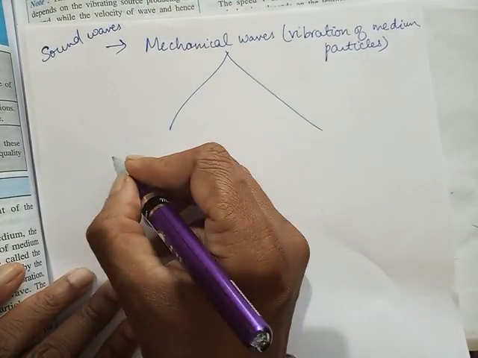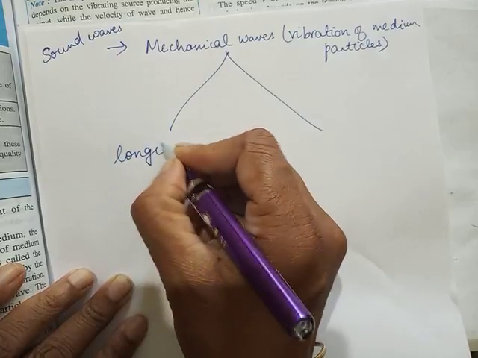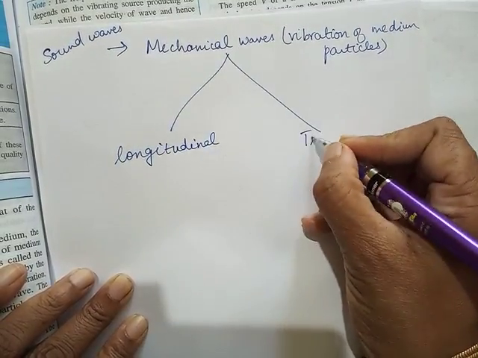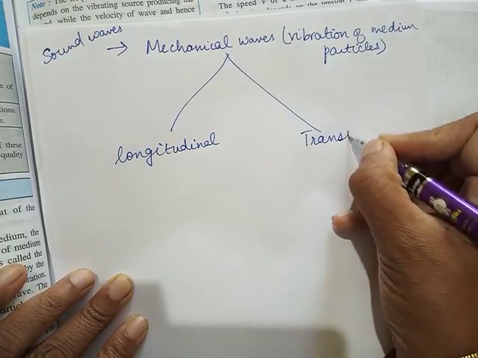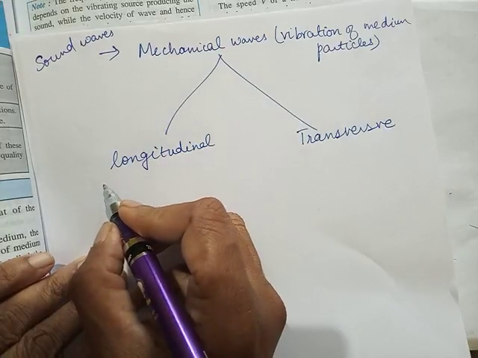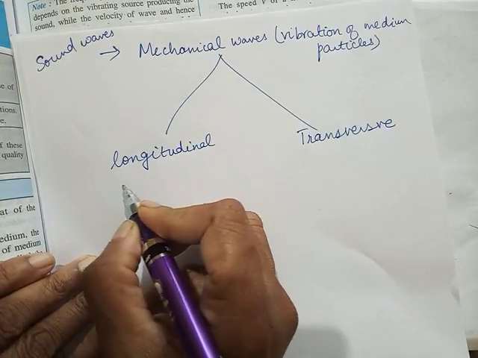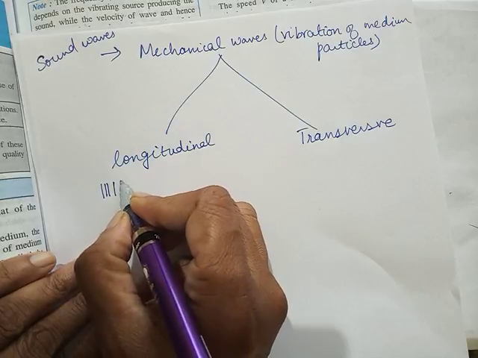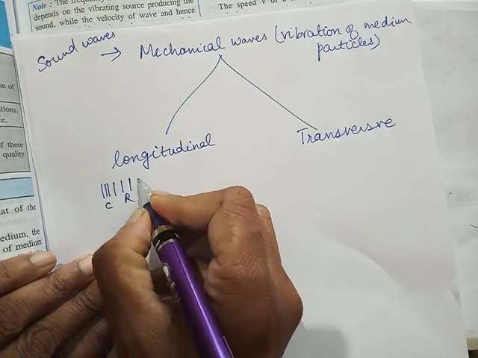And then mechanical waves are of two types: longitudinal wave and transverse wave. Now, longitudinal means the vibration of the medium particles is parallel, like compression and rarefaction.